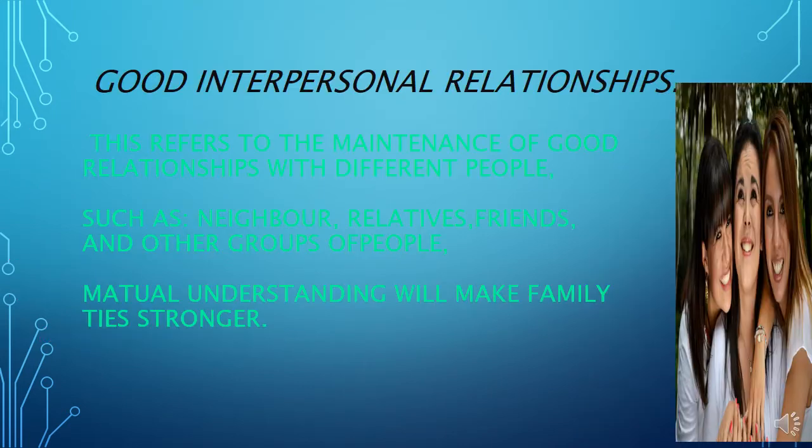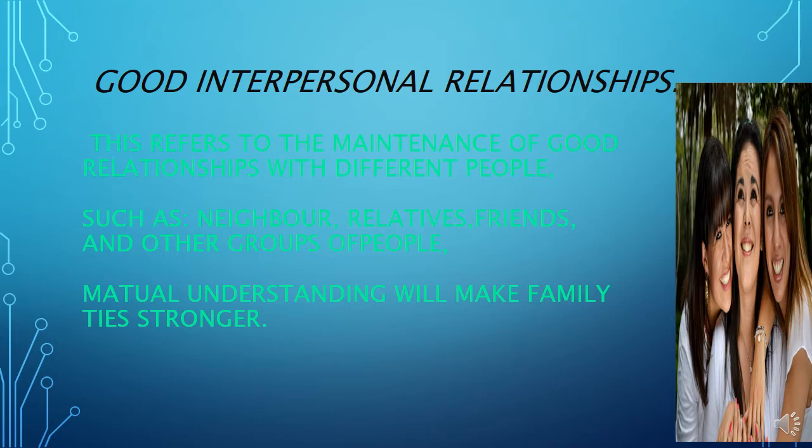Now we are going to see good interpersonal relationships. This refers to the maintenance of good relationships with different people we meet in our day-to-day life, while helping each other, or maintaining good relationships with the members of the family, neighbors, relatives, friends, and other groups of people. This will make us happy.